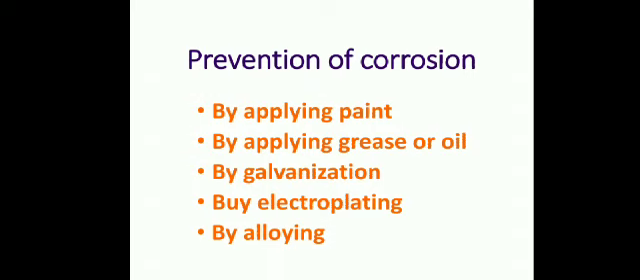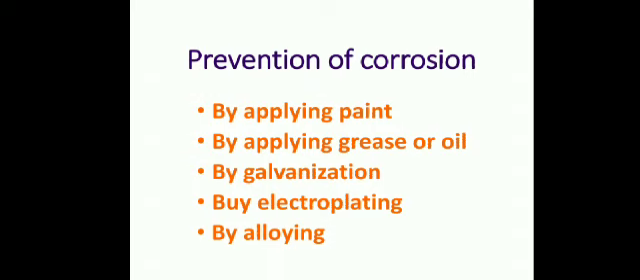Now next is galvanization. Galvanization means coating a layer of zinc metal on the surface of iron articles. We can prevent iron articles from corrosion with the help of this process. We coat a layer of zinc metal on the surface of iron articles, and as a result the iron article does not come in direct contact with oxygen.